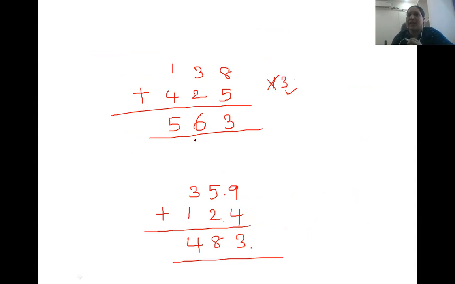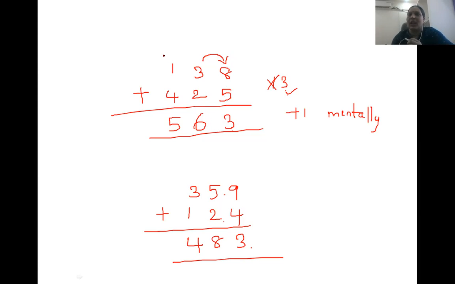Before writing your answer here, you just have a look at the column before. If the previous column is a carry combination, then you add 1, but we have to add 1 mentally. So 3 plus 2 is 5, and we observe the previous column is a carry combination. So 5 plus 1, 6.